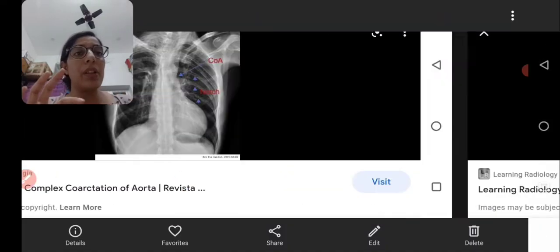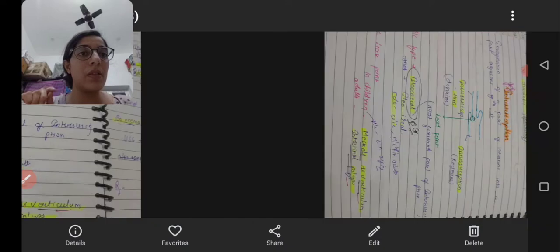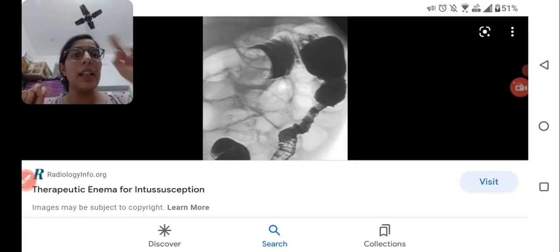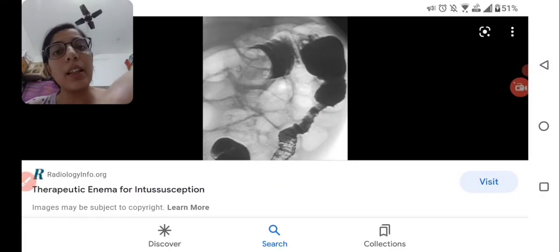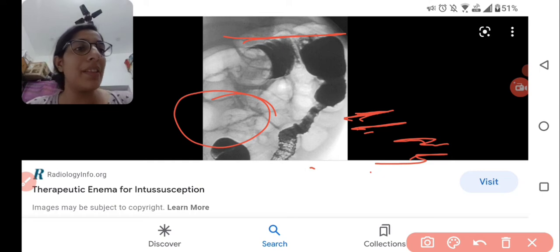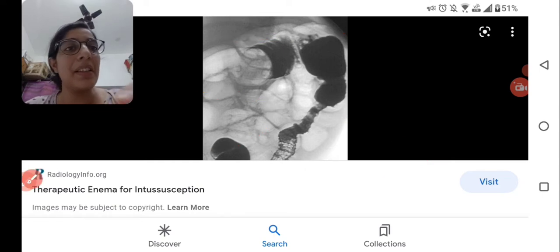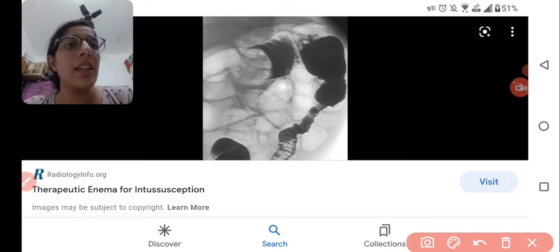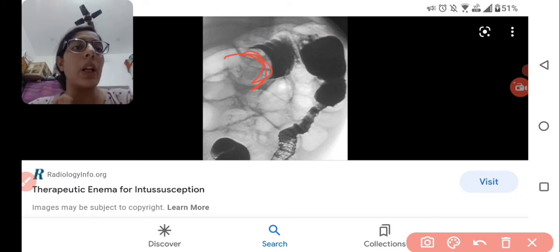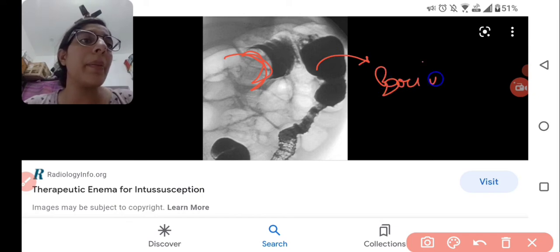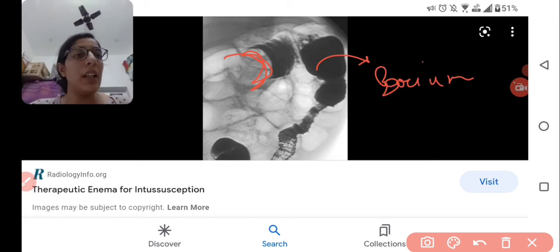Let's see some radiological images. Yes, the sign here you are seeing. This is the pincer sign or the claw sign. This is the barium enema, right? Why am I saying this?